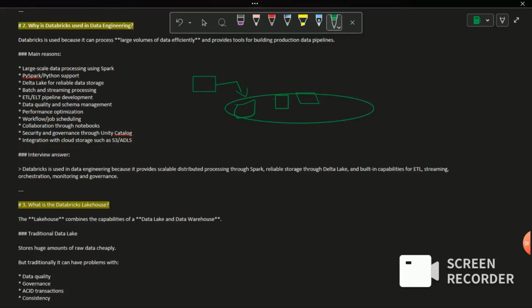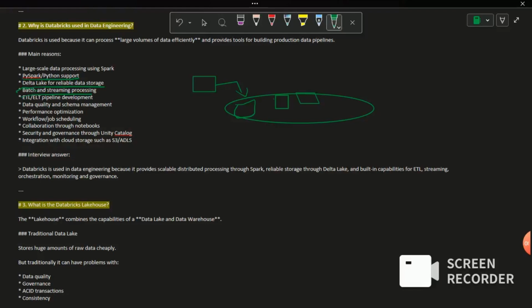So this Databricks is built on Apache Spark, and it supports the distributed processing, and we are having multiple reasons for using the Databricks. So few include like it will provide the friendly UI where we can easily interact and create our jobs. And it will have many language support, like it will support the PySpark, Python, even SQL, Scala, and R. And it will support the data lakehouse architecture. I will tell you what is this data lakehouse architecture in further questions. And it will support the batch and streaming processing.